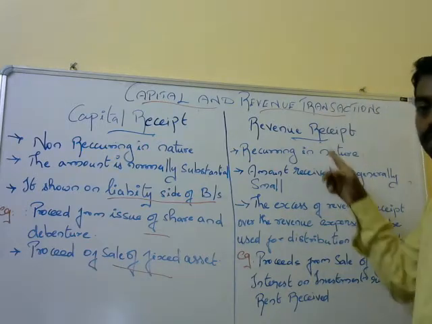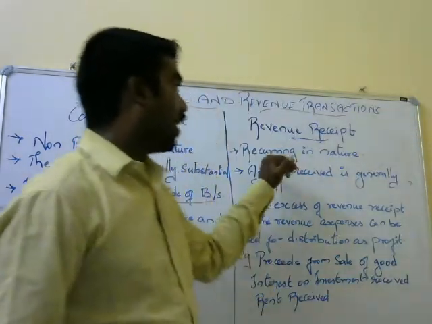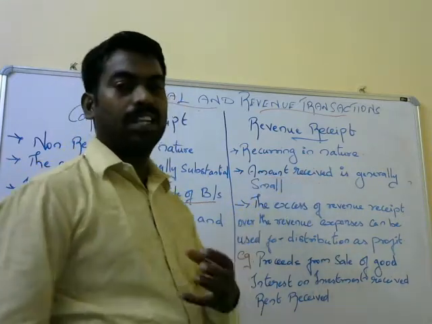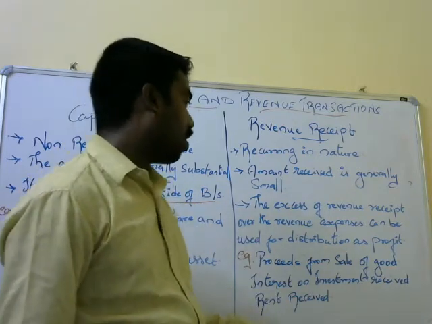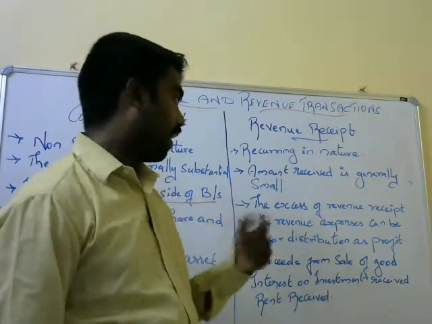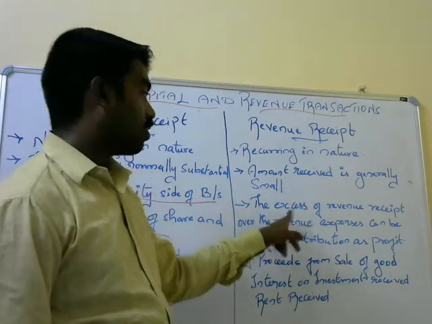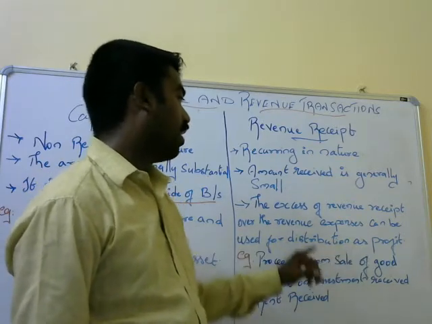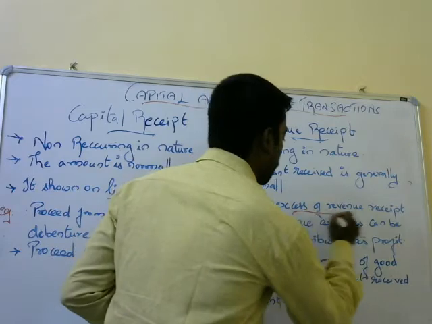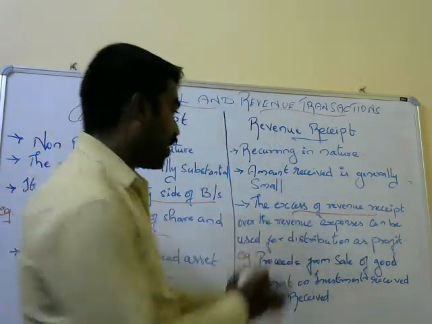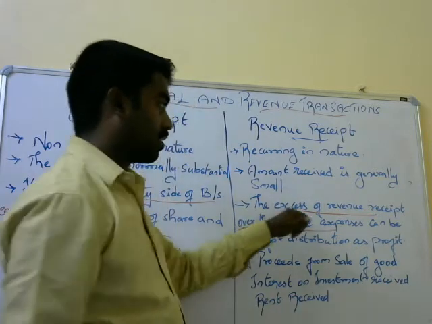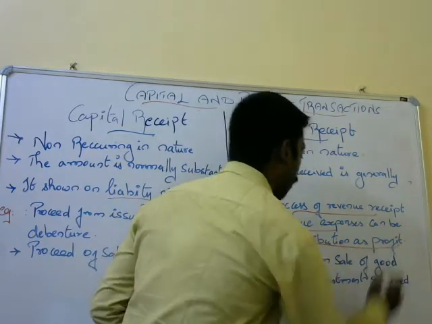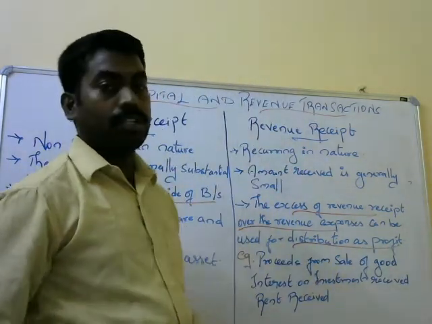The next topic is revenue receipt. Revenue receipt is nothing but recurring nature. It happens again and again. The amount received is generally small, only a little amount. For example, rent received is a small amount received again and again. The excess of revenue receipts over the revenue expenses can be used for the distribution of profit. This is the revenue receipt concept.